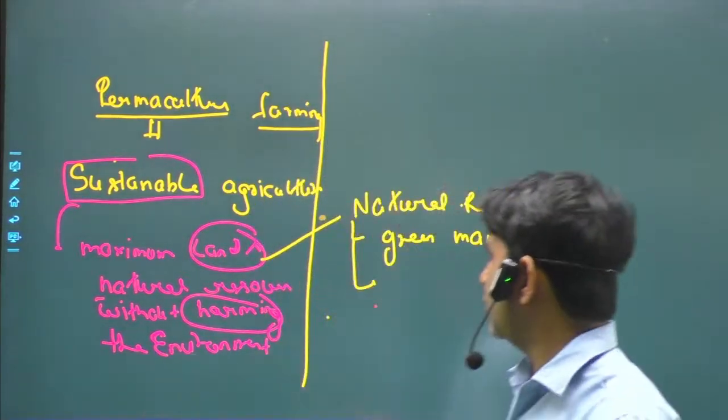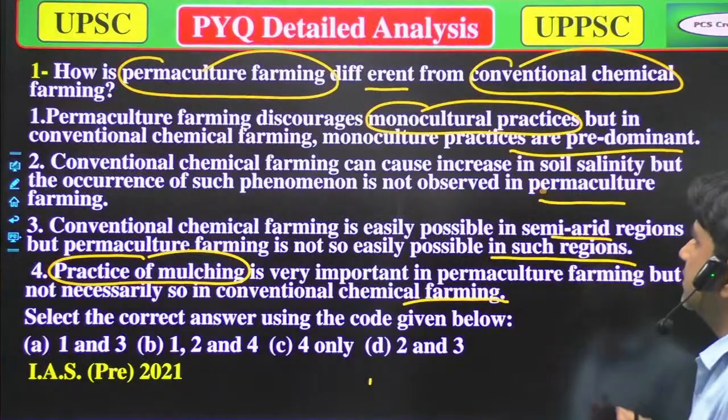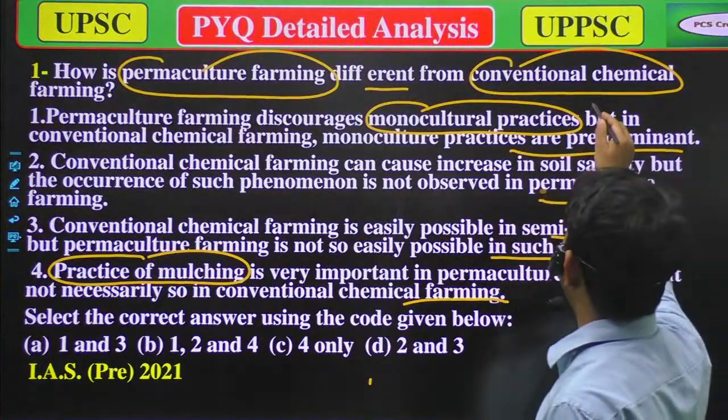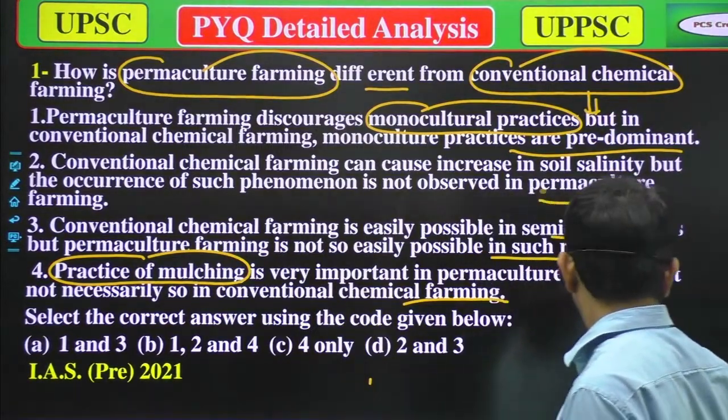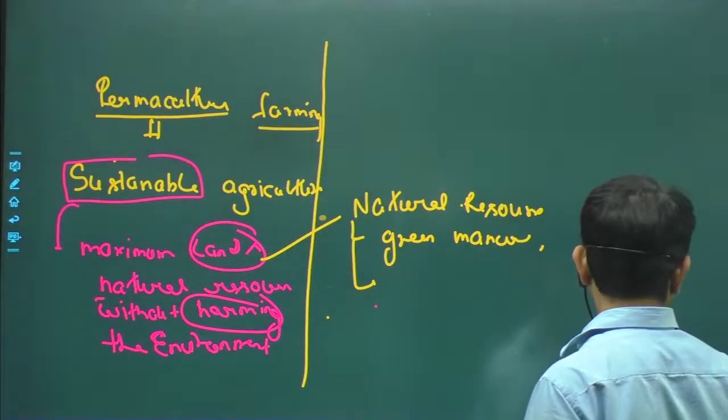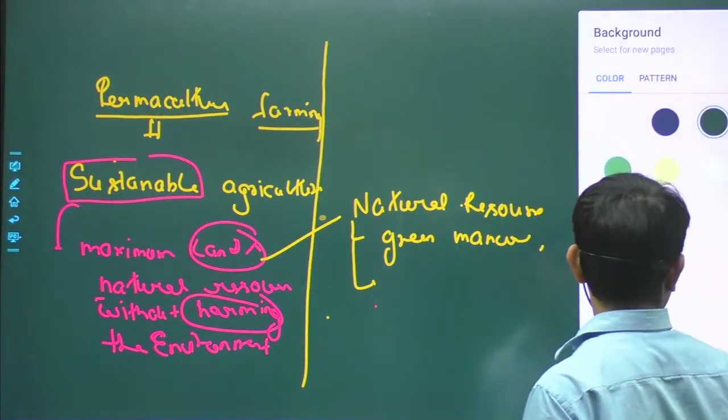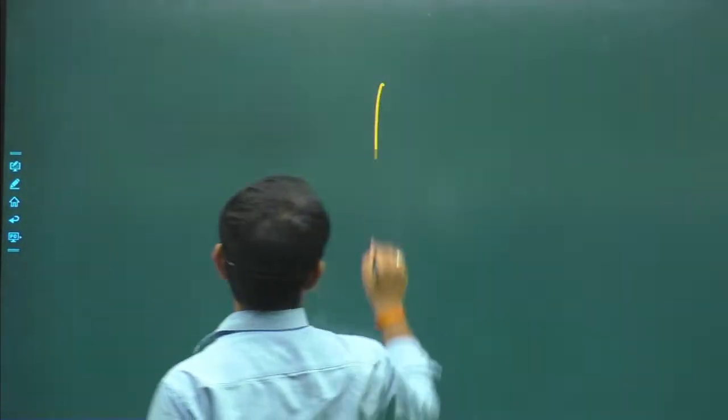Now we'll talk about the other words. The next is conventional chemical resources.